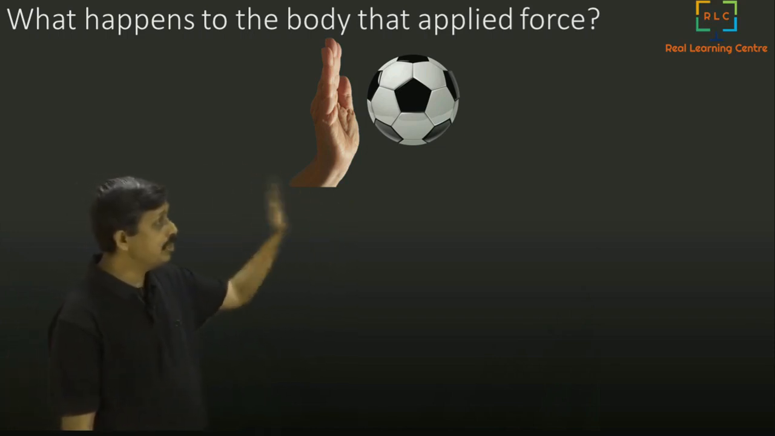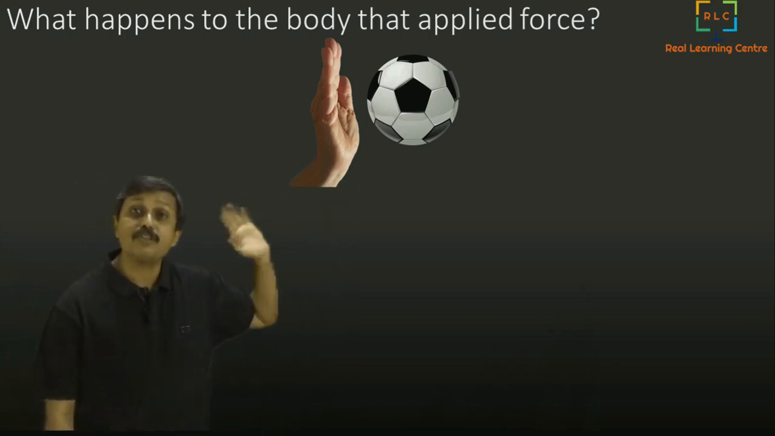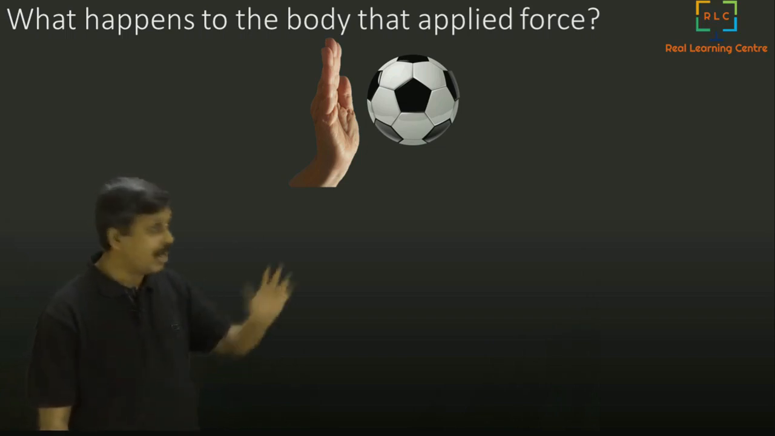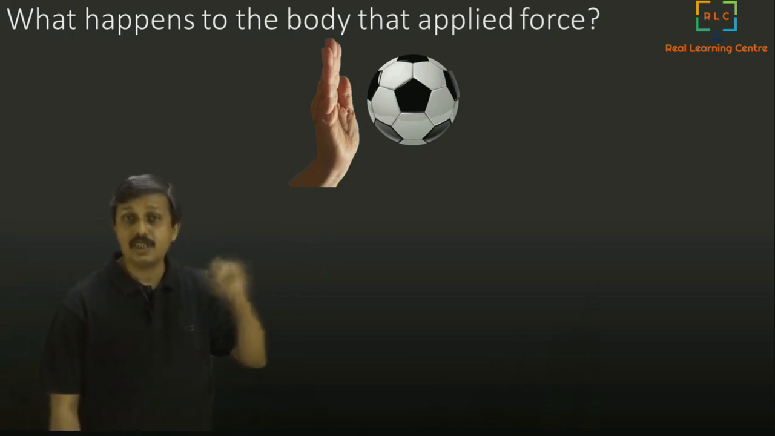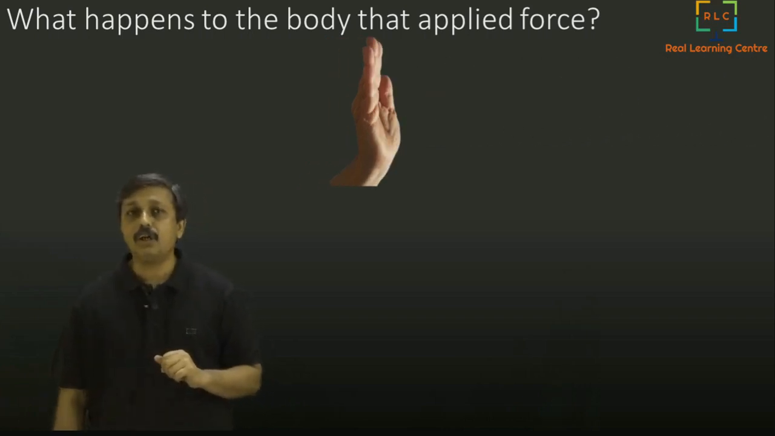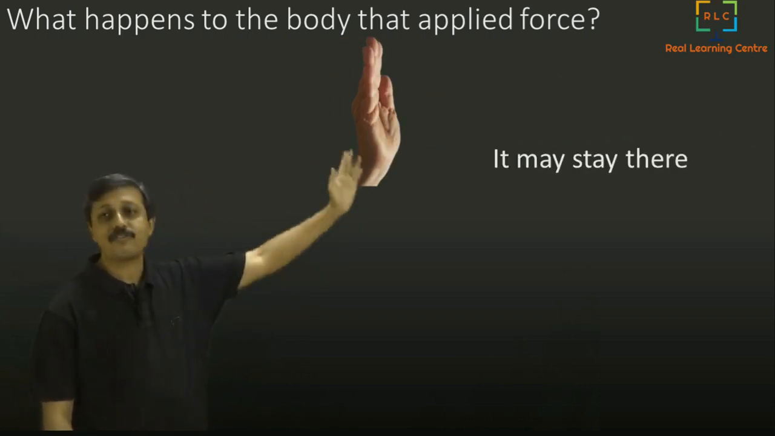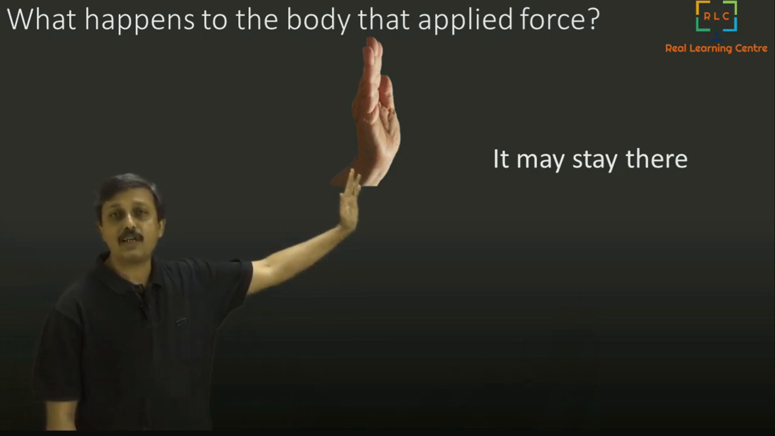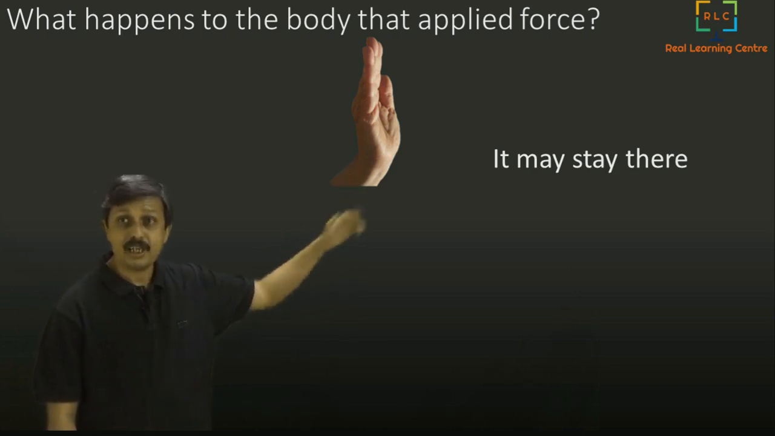So if you are pushing a ball, we know what happens to the ball. That is Newton's second law. The third law is to know what happens to you. That is the question of the third law. If you push it, it goes. That we know. And our hand may simply stay there. It will not go anywhere. That is our experience, isn't it? Our hand stays there.